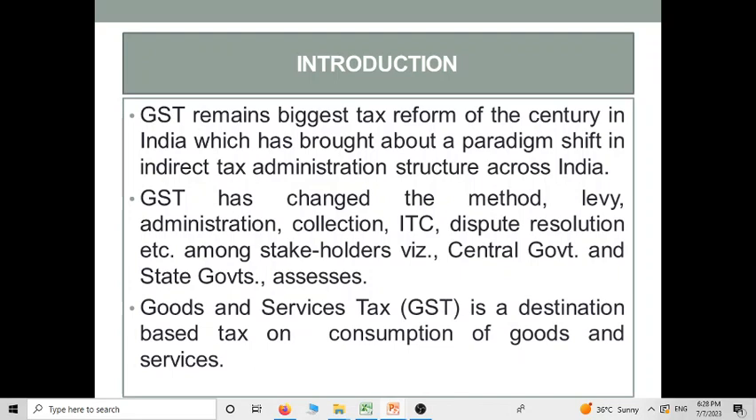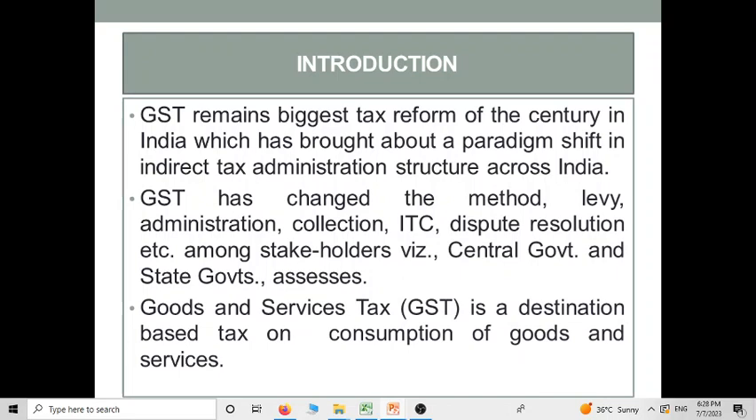First of all, GST is the biggest tax reform of the century in India, which has brought about the biggest shift in the indirect tax administration structure across India. It has changed the method of levy, the administration, its collection procedure, input tax credit rules, and dispute resolution for the stakeholders. And what are those stakeholders? Those are the central government, state government, and assessees.